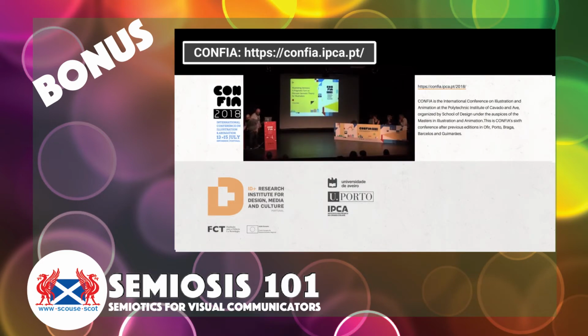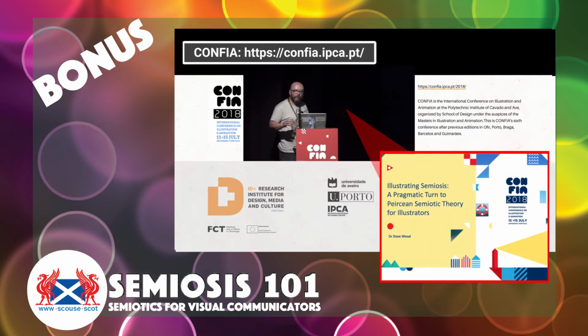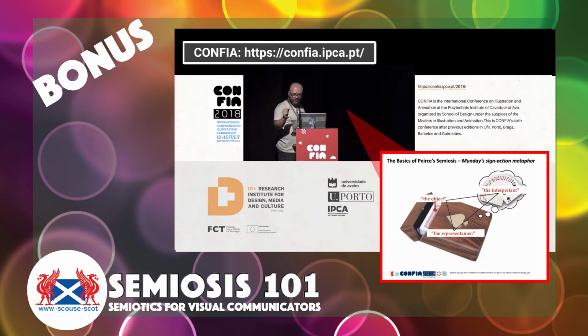Thanks. Okay, now onto the proper slides. Okay, so I'm just going to give you a quick overview of actually how Peirce's semiotic theory works. It's based on a triadic relationship of three parts: the concept that needs to be communicated, how that concept is represented, and the third part, which is the interpretation of what is actually being shown. And it's the basics of actual visual communication as we know it.